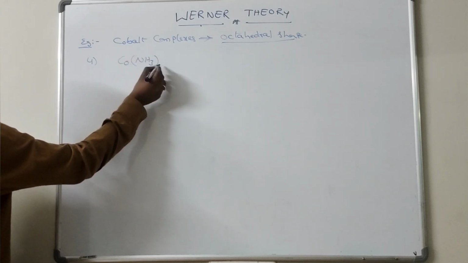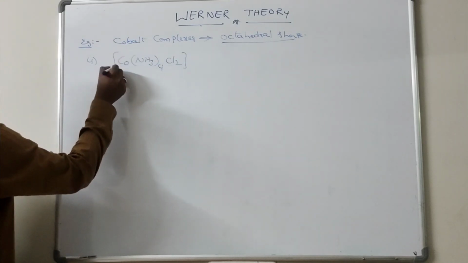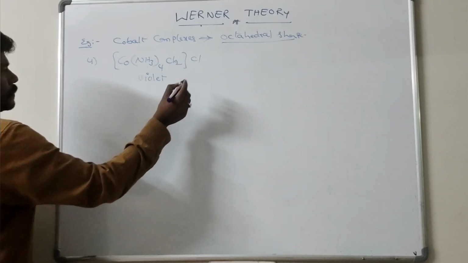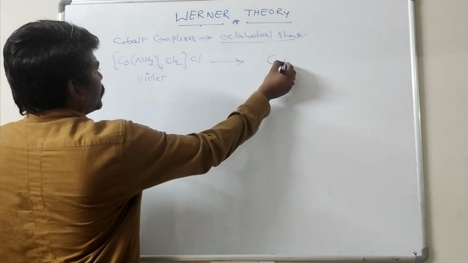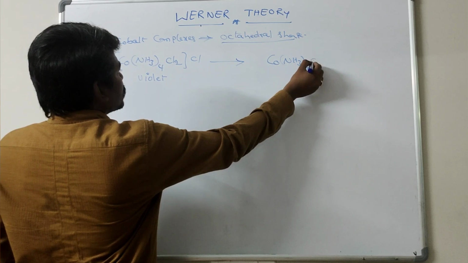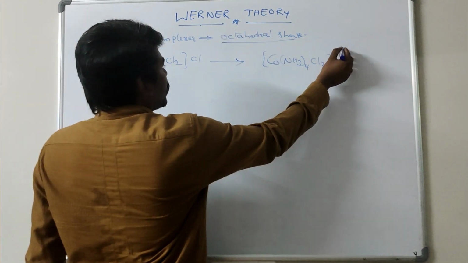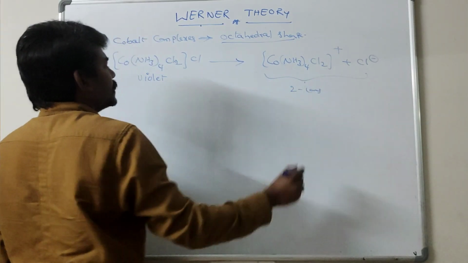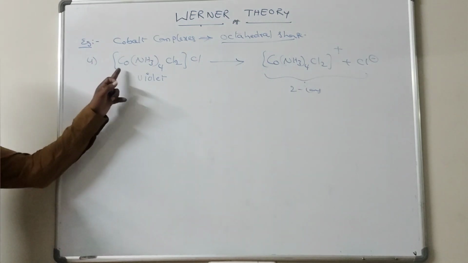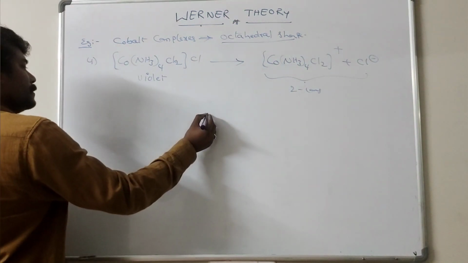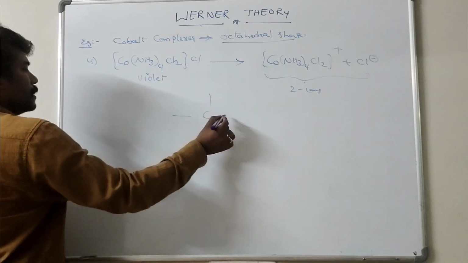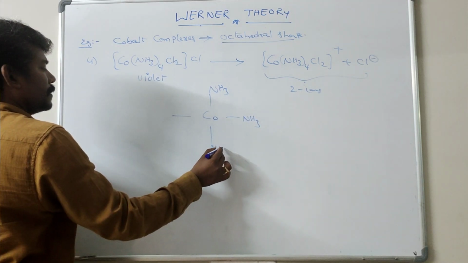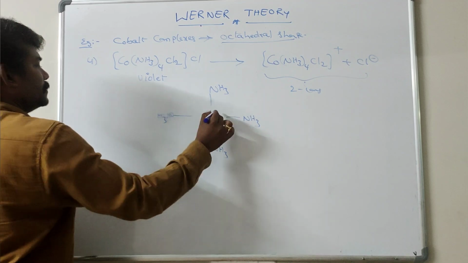[Co(NH3)4Cl2]Cl. This is in violet color. [Co(NH3)4Cl2] plus Cl minus. Here also, how many ions are produced? 2 ions from 1 mole of violet complex compound. Let us see the structure of this complex compound. NH3, NH3, NH3, NH3.